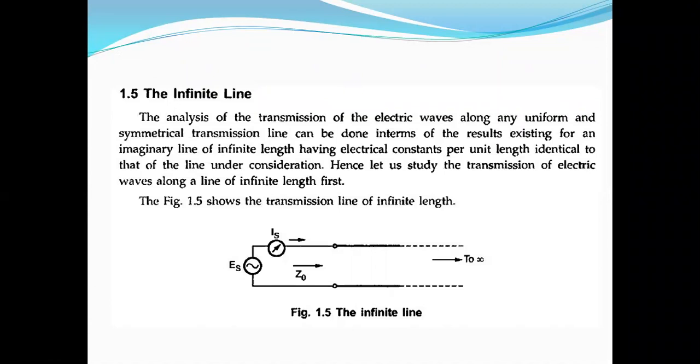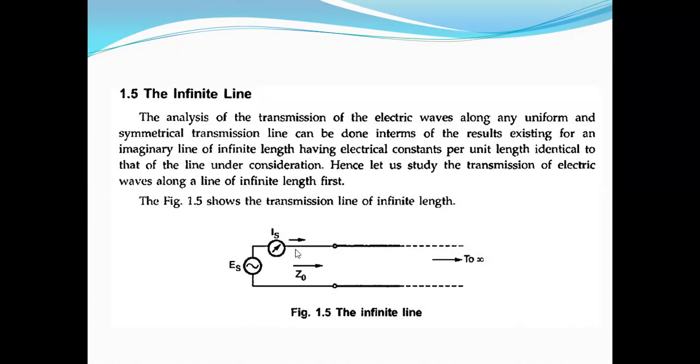Now, you see the transmission line, the next one, the infinite line. The infinite line means the length of the line is infinity. Now it is a transmission line. Here, towards the infinity, this is the sending end voltage and the sending end current, and whatever the impedance offered, this impedance is the characteristic impedance.